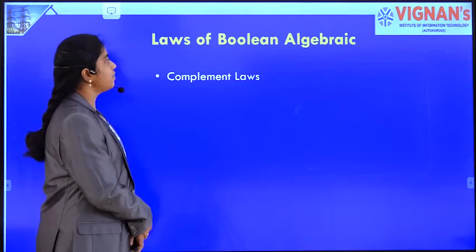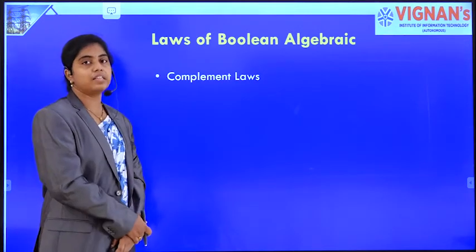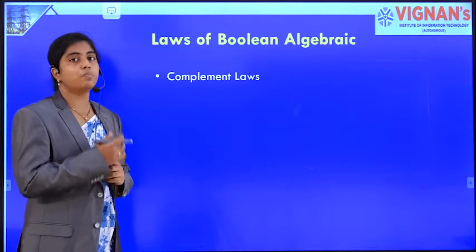So we'll start with the laws of Boolean algebra and then we'll discuss the minimization through Boolean algebra.